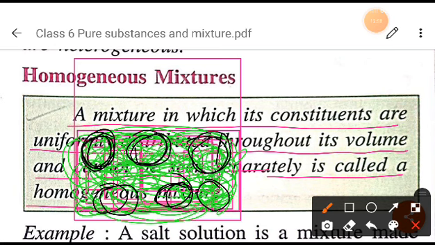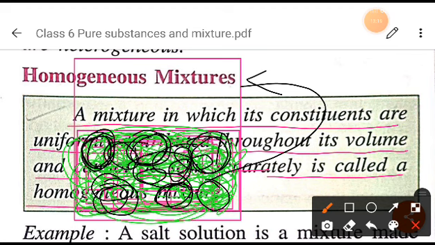This means that the sugar is uniformly distributed in the water, and this is an example of what? Homogeneous mixture, right? Because from any place where you are testing this solution, you are getting the same taste. It means the sugar is uniformly distributed, equally distributed throughout the solution, right?